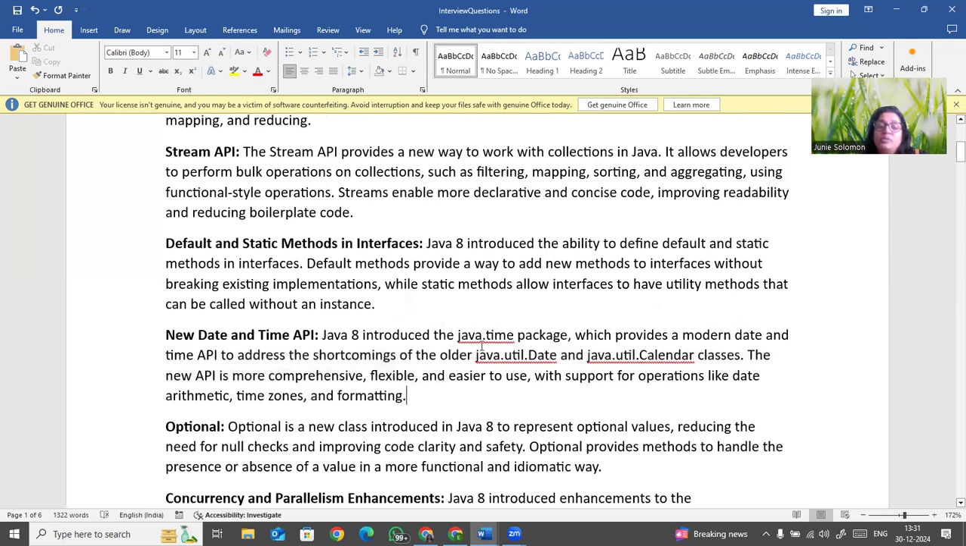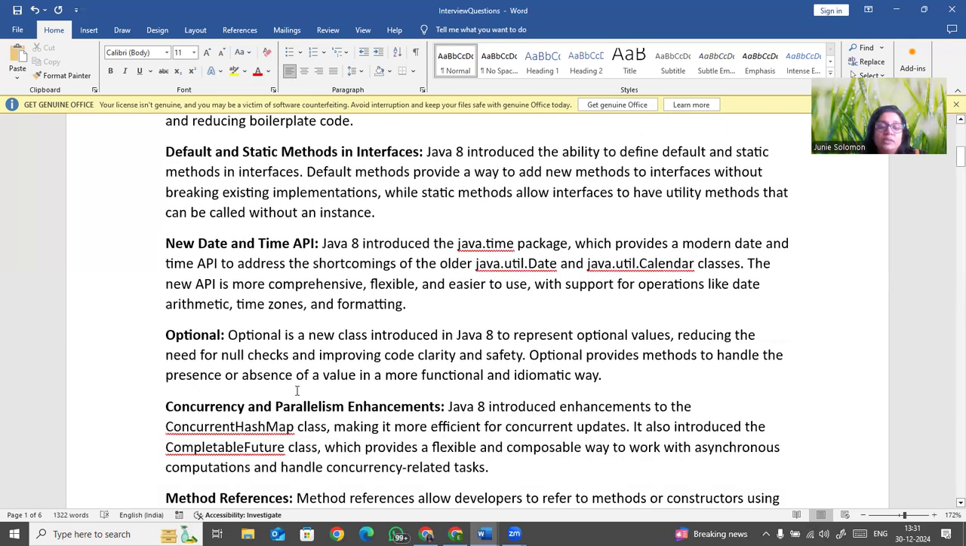And there are older versions like java.util.Date and java.util.Calendar also there. So even if you want to format, or set one time zone to another, and any date arithmetic operations like adding, subtracting, or something like that, you can go for the new Date and Time API.